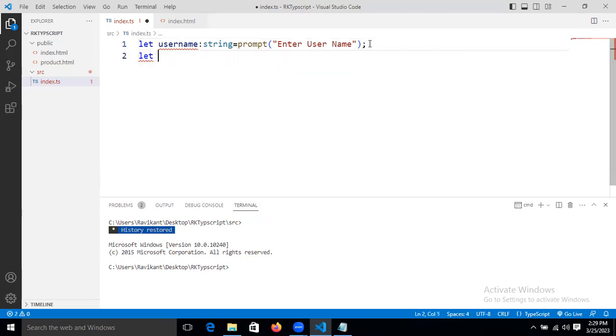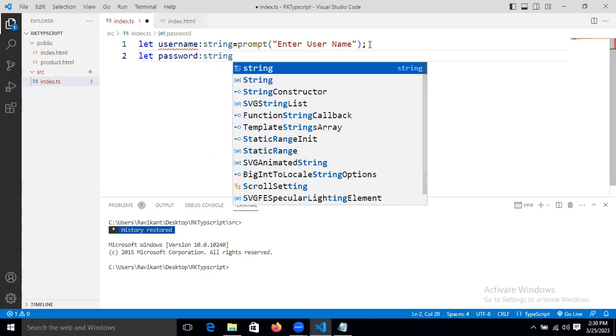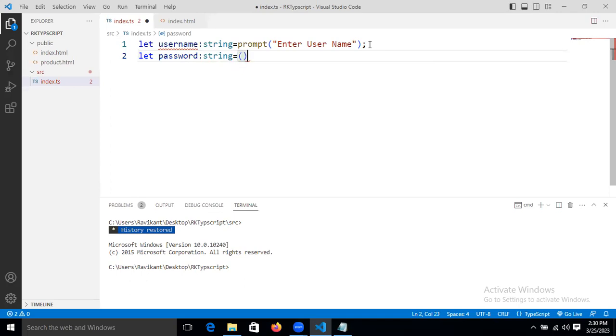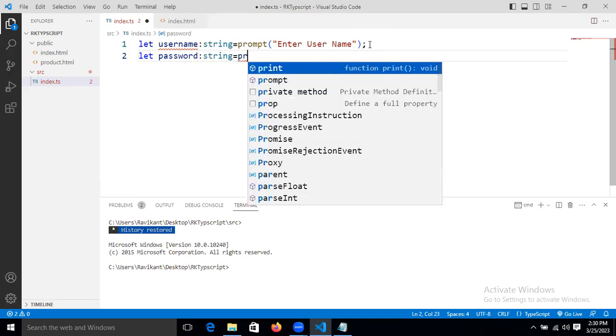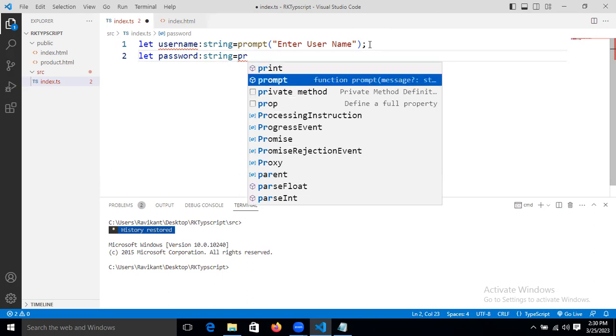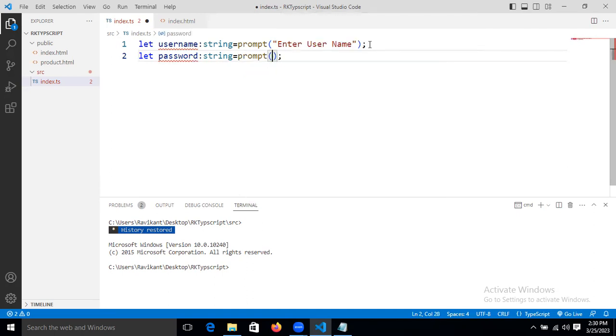So here I'm taking password. Password also let's take as string type, and this one will give the message as a prompt. Here, enter password, in double quotes. Enter password. Okay, fine, this message we will get.